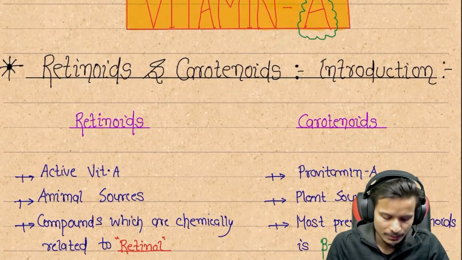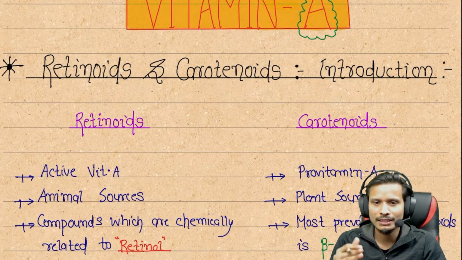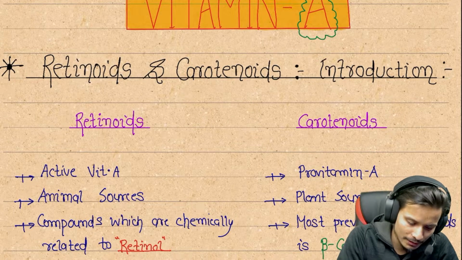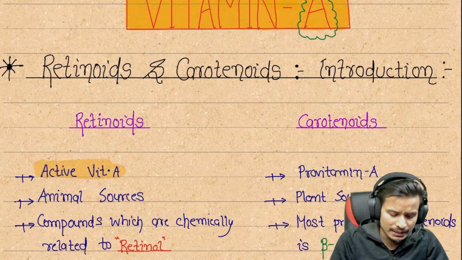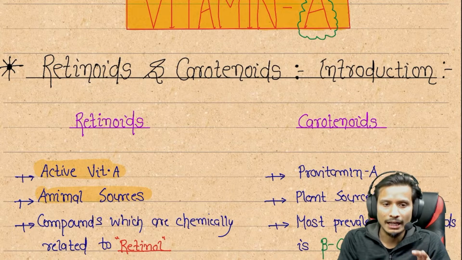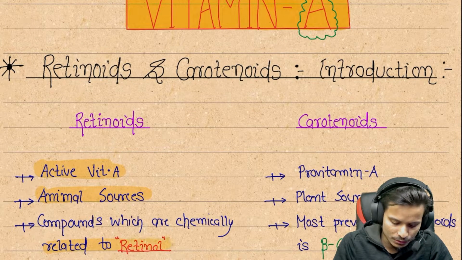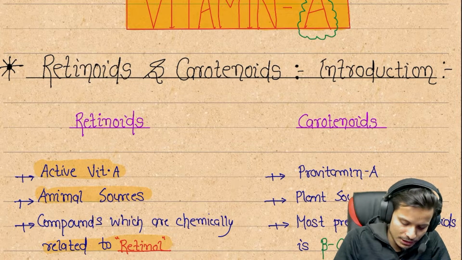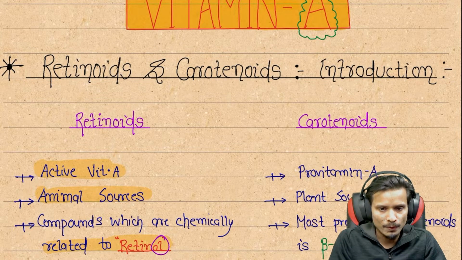In this section, vitamin A is present in our body basically in two forms, retinoids and carotenoids. What are retinoids? Retinoids are the active vitamin A, and they are obtained from animal sources. It is a compound chemically related to retinol. It is an alcohol related compound because at its end there is an "ol", and "ol" is the functional group of alcohol, so retinol is related to the alcohol group.